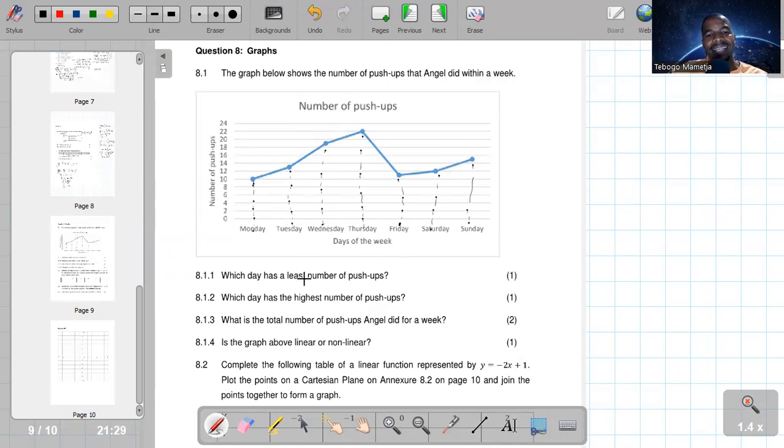So which day has the least? The least would mean the smallest number of push-ups. So we look at Monday is 10. So it seems as if 10 is the least here. That was on Monday. That is the first question. Which day has the highest number of push-ups? The highest, which was 22 push-ups, was on Thursday.